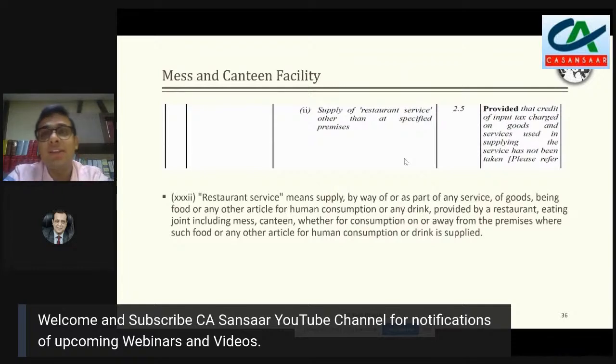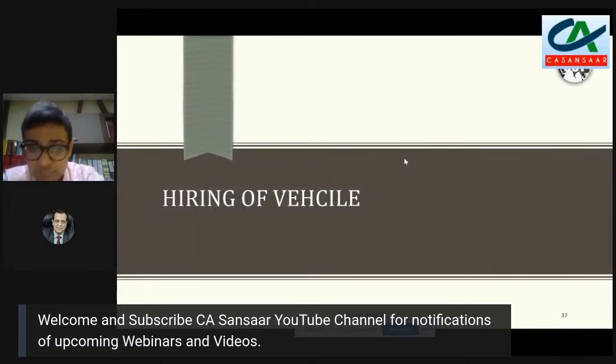But if that canteen is being run by the college and charged from the students or faculty or staff, then in that case there is an exemption available. तो कौन चला रहा है और कौन से premises में चला रहा है, I think that is important, और उसके हिसाब से there would be a taxability.